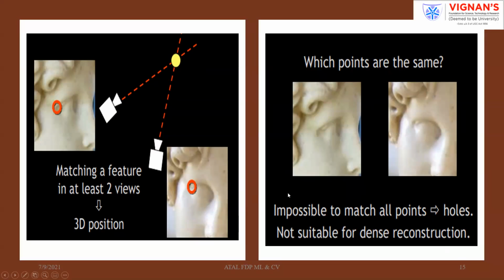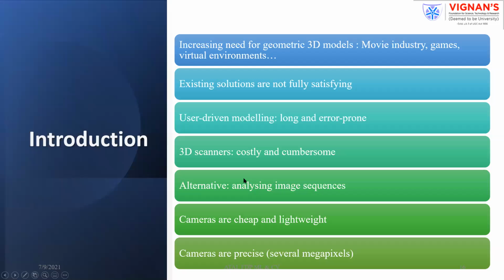That was the problem existing with stereo vision. And at least you need two views to reconstruct the 3D in case of stereo vision. As human beings are able to see a 3D object with two eyes, the same principle we are following here.